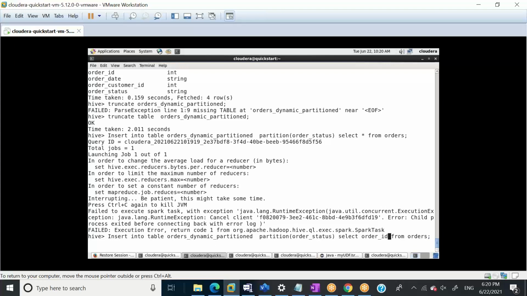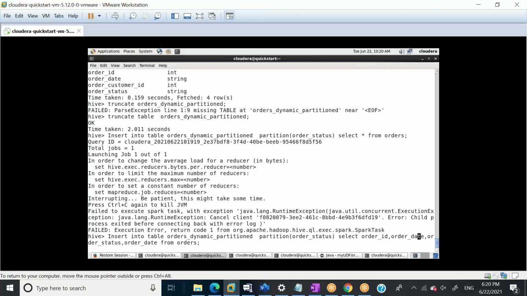Order_ID, order_date, and then I'll say order_status in between. Status in between, and then at the end order_customer_ID. So now in this case, Hive will use this column as, in fact, I don't want to go here, so I'll say order_date.